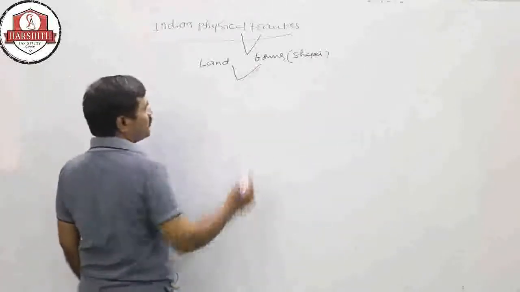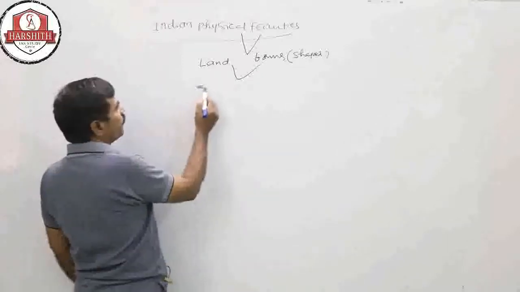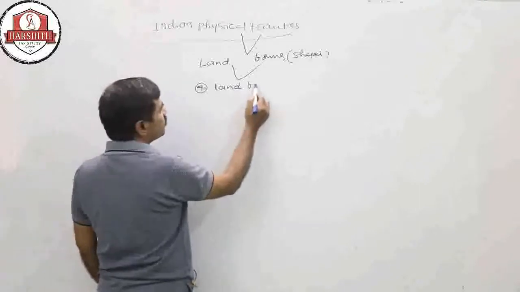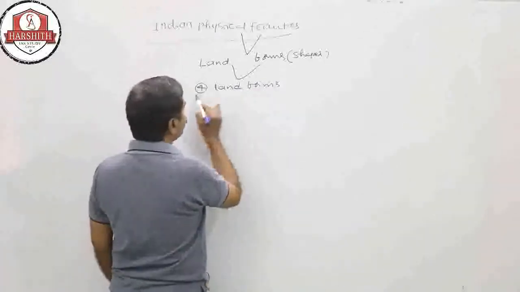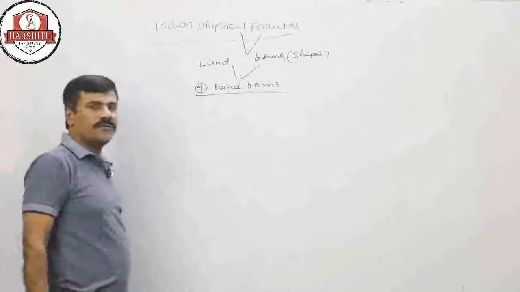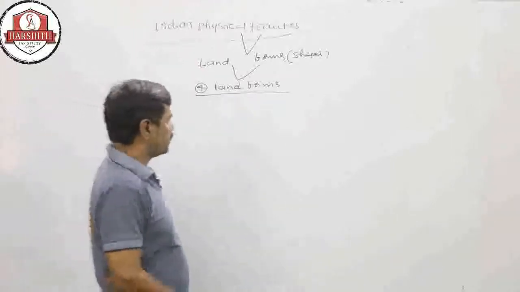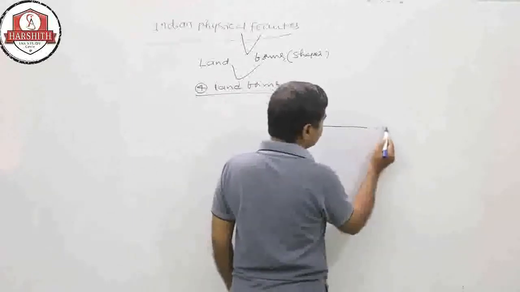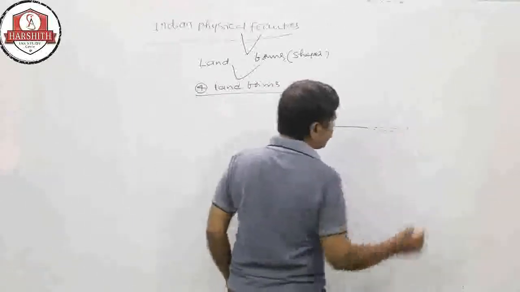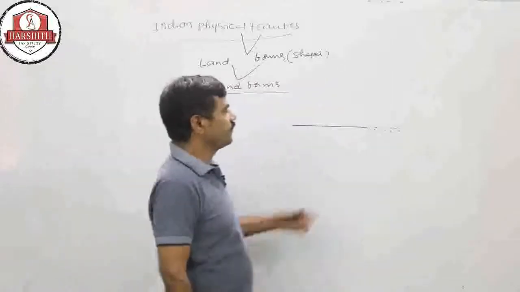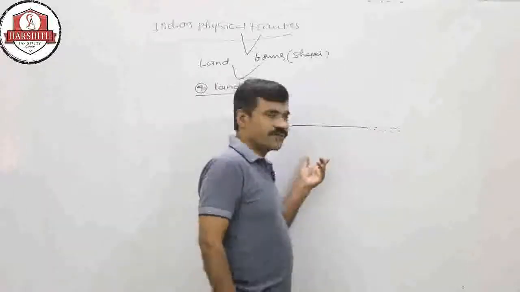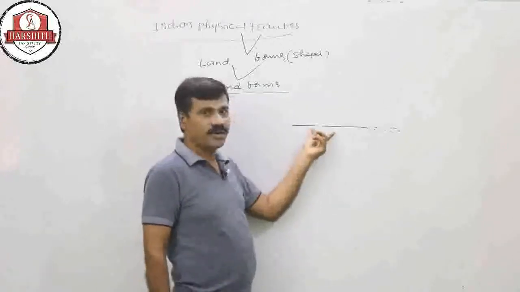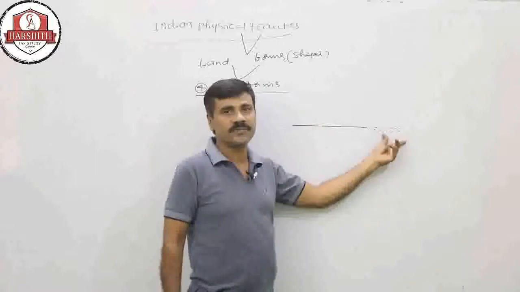On Earth's surface, there are four landforms. These are the landforms above sea level. On Earth's surface there are two bodies: one is the land body, the second is the water body.